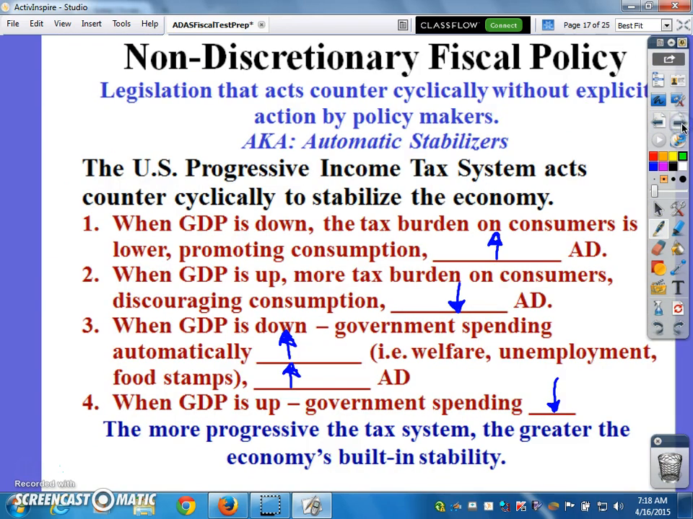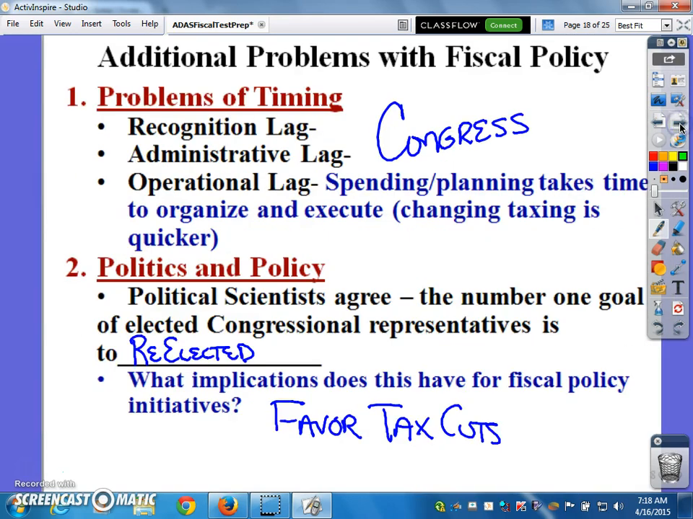Okay, moving on. The automatic stabilizer we built in, make sure you go over this. When GDP is up, more tax burden on consumers, discourage consumption, so AD comes back down. When GDP is down, tax burden on consumers goes down, so more people jump in. This helps stabilize the economy and not have negative impacts throughout.